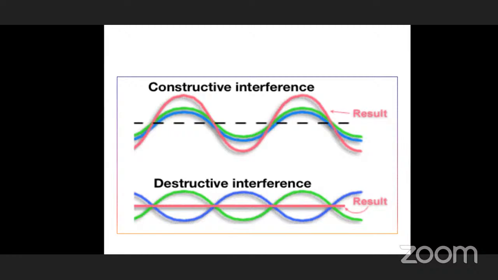Combining these two, constructive interference takes place. Below, you can see destructive interference. The blue wave is at a crest, and the green wave is at a trough, exactly opposite. What about the resultant red line? It is almost a horizontal line, almost 0.